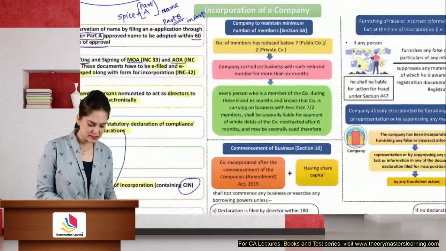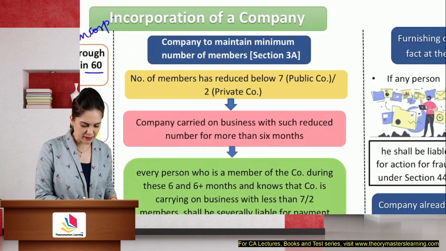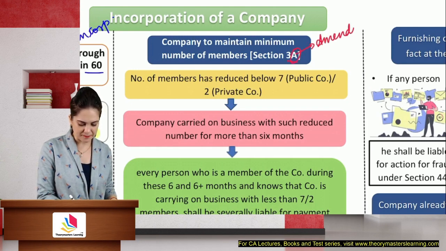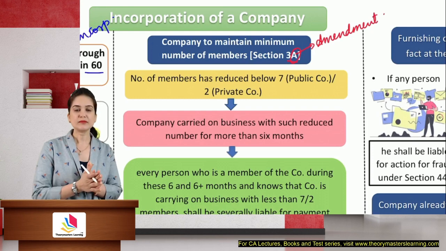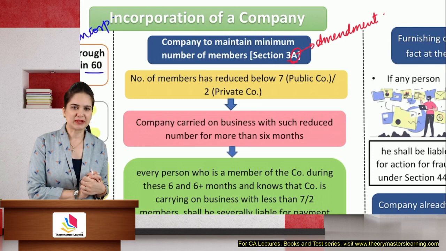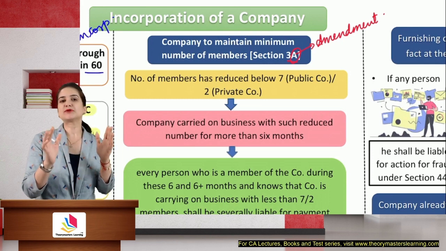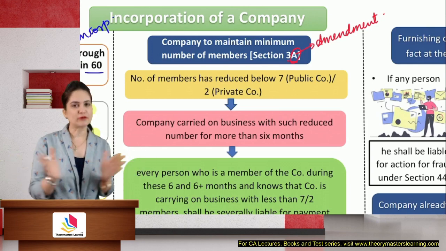Next, let us discuss section 3A, company to maintain minimum number of members. Now, capital A shows that this is added through an amendment. How many minimum members are required in case of a private company? 2. In case of a public company, 7. This number should be maintained throughout the lifetime of the company.